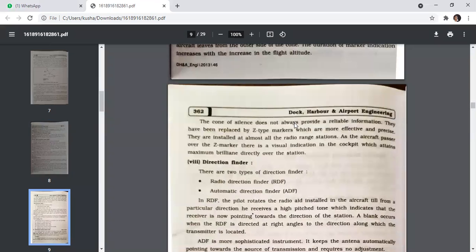The cone of silence does not always provide reliable information. They have been replaced by the Z-type markers, which are more effective and precise. They are installed at almost all the radio range stations. As the aircraft passes over the Z marker, there is a visual indication in the cockpit which attains a maximum brilliance directly over the